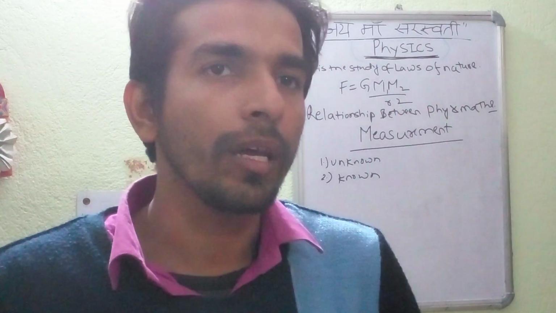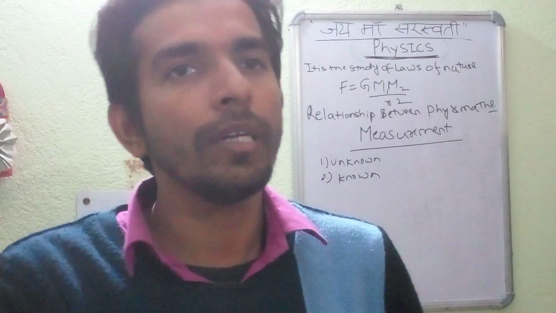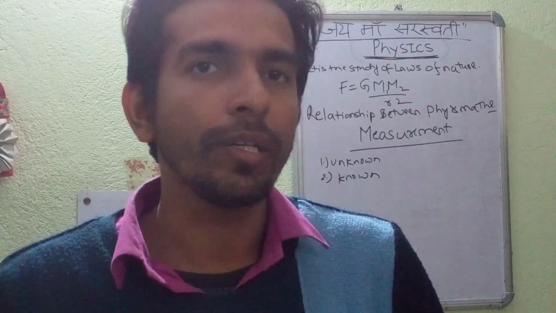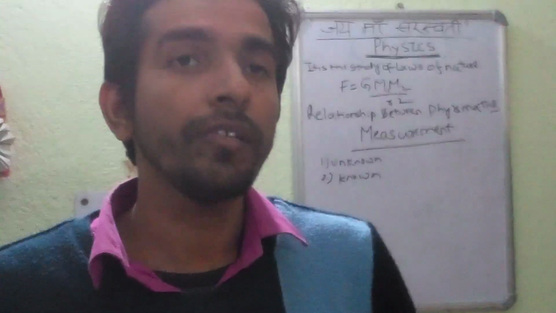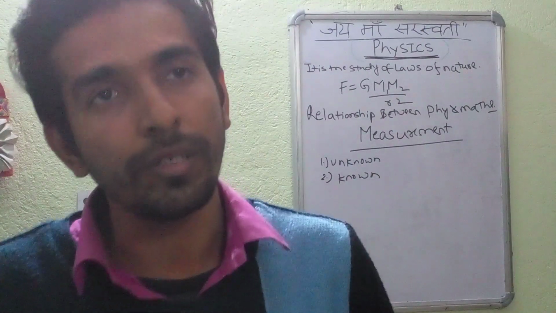So we are comparing how many times the known quantity is contained in the unknown quantity. That is the measurement. Measurement means to compare an unknown quantity with a known fixed quantity.